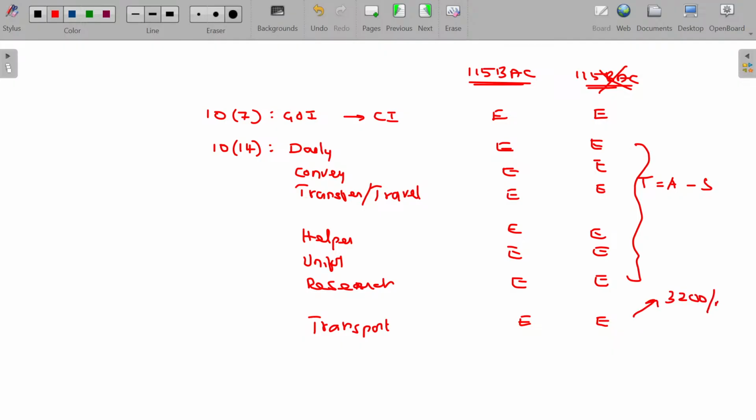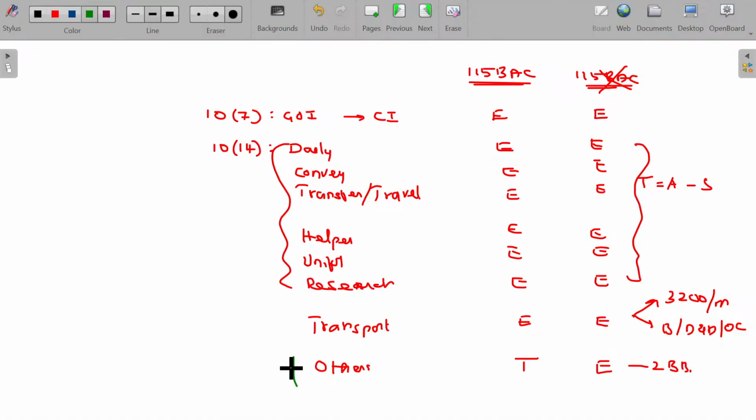3,200 per month, for blind, deaf and dumb, and orthopedically challenged. If the assessee is blind or deaf and dumb or orthopedically challenged, then they can claim the exemption of rupees 3,200. Clear? Others are always taxable, exempted under the items specified under Rule 2BB.